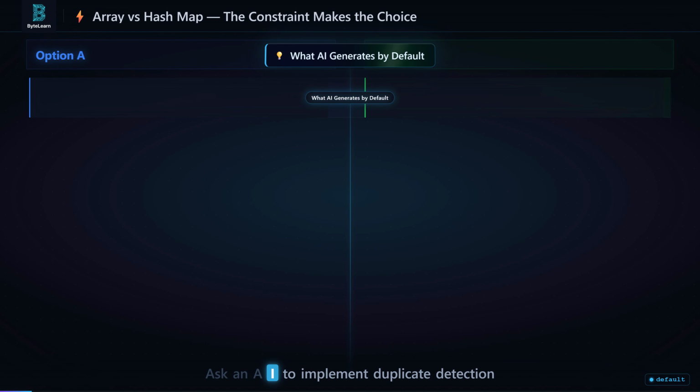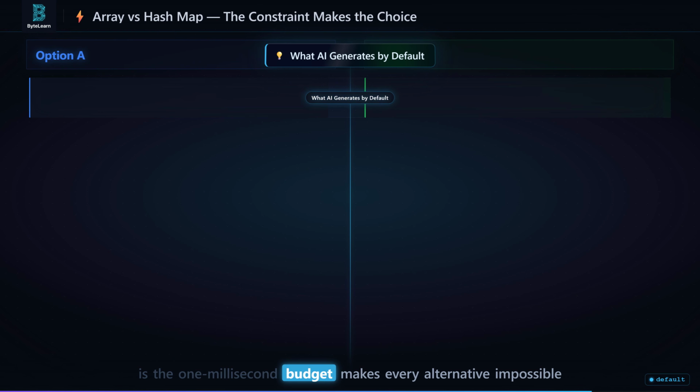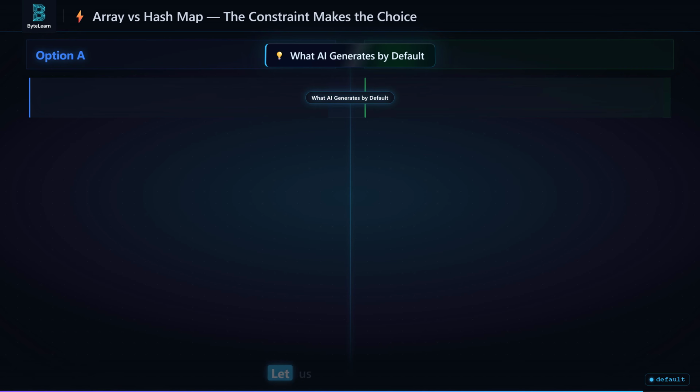Ask an AI to implement duplicate detection and it often generates a SQL query. Correct result, correct logic, but it completely fails the latency budget in a high throughput system. AI defaults to correctness. The engineer defaults to constraint. That gap is the judgment call this entire video exists to teach. The answer is the 1 millisecond budget makes every alternative impossible.